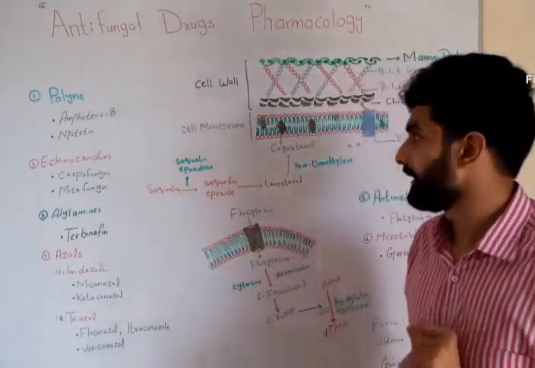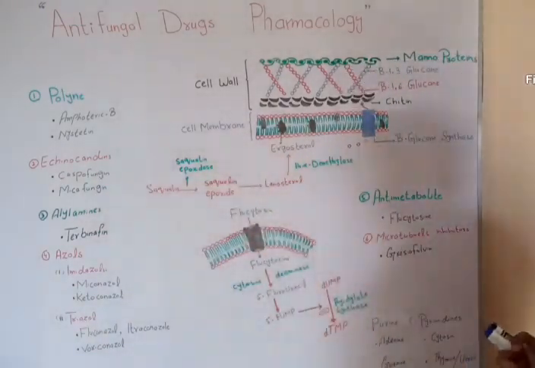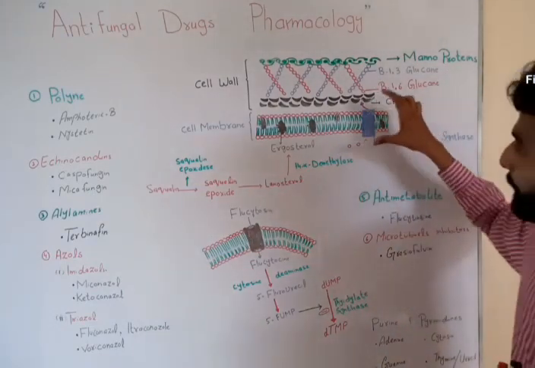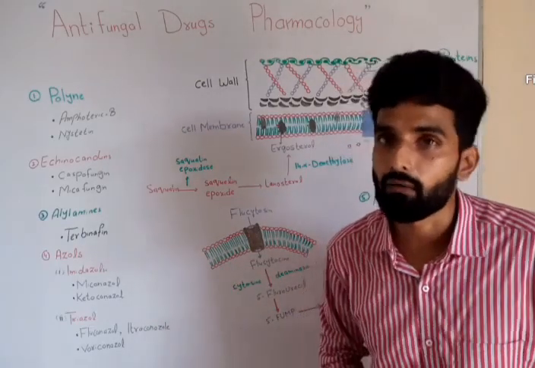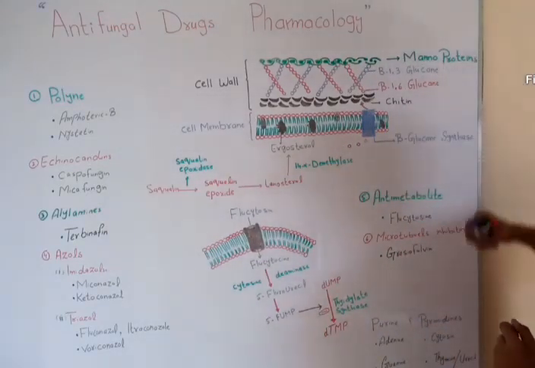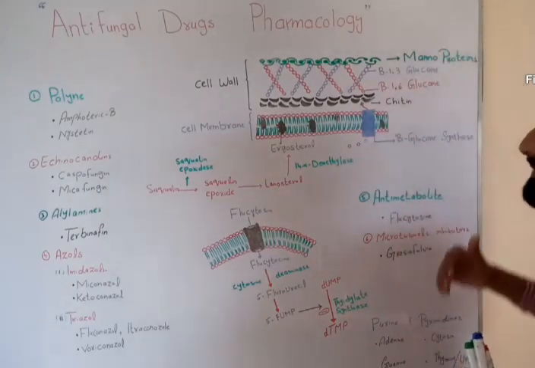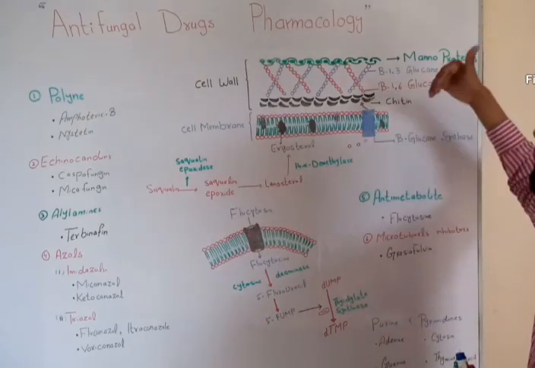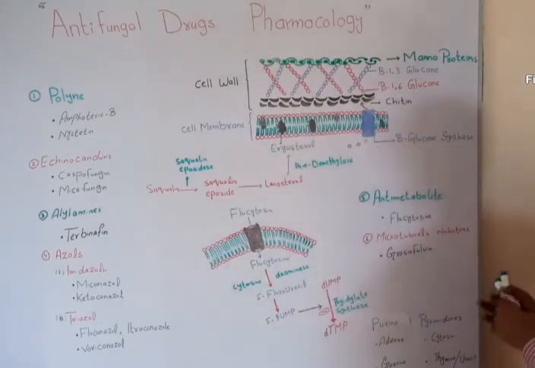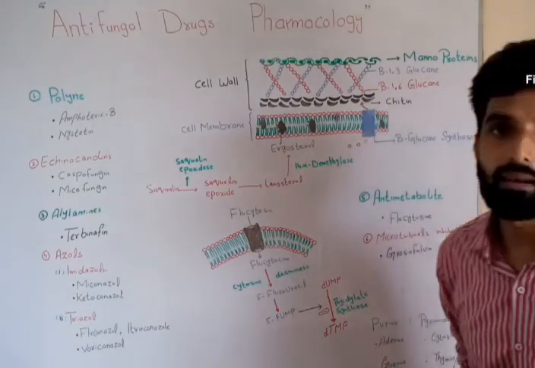Now, to understand the mechanism of echinocandin, let's talk about an enzyme called beta-glucan synthase. This enzyme is present in the cell membrane, the plasma membrane of the fungi. As I have talked about, glucan is a polymer of glucose. So lots of glucose is required for the synthesis of glucan, and this glucose will be provided from the cytoplasm, and the enzyme that provides this glucose is called beta-glucan synthase, and this enzyme is present in the cell membrane.